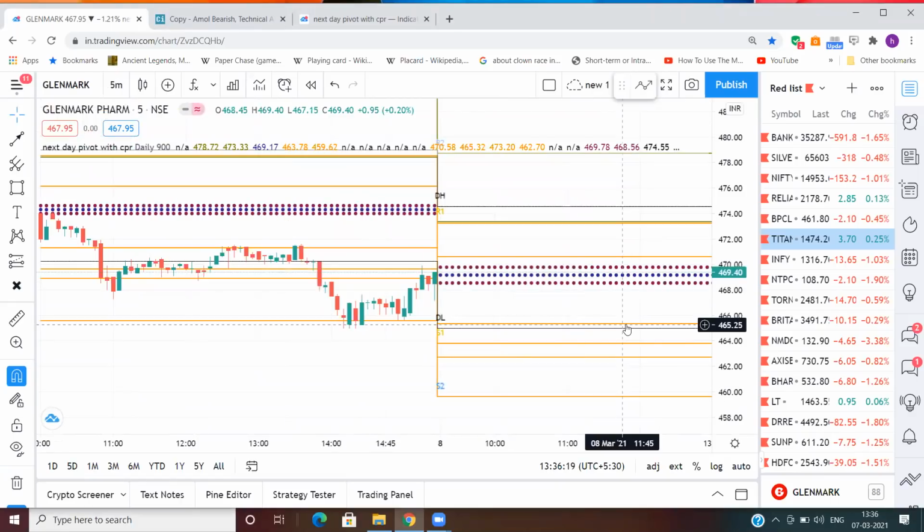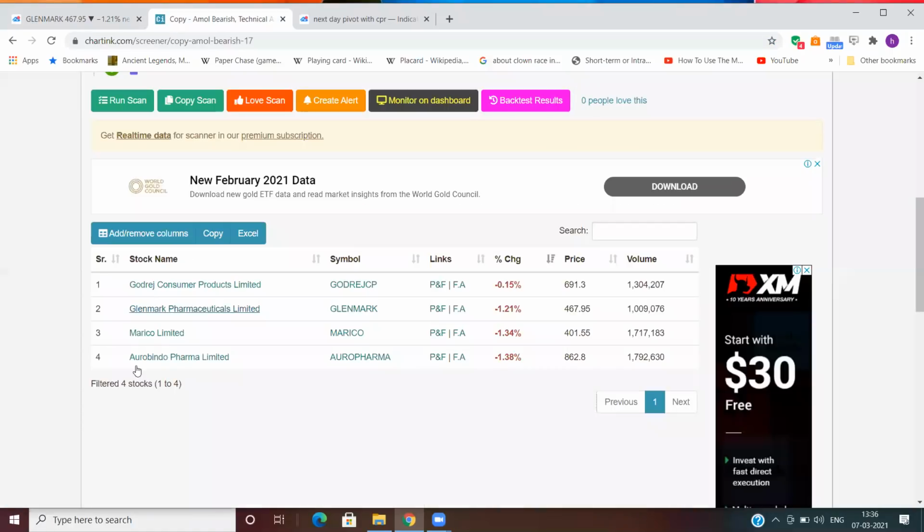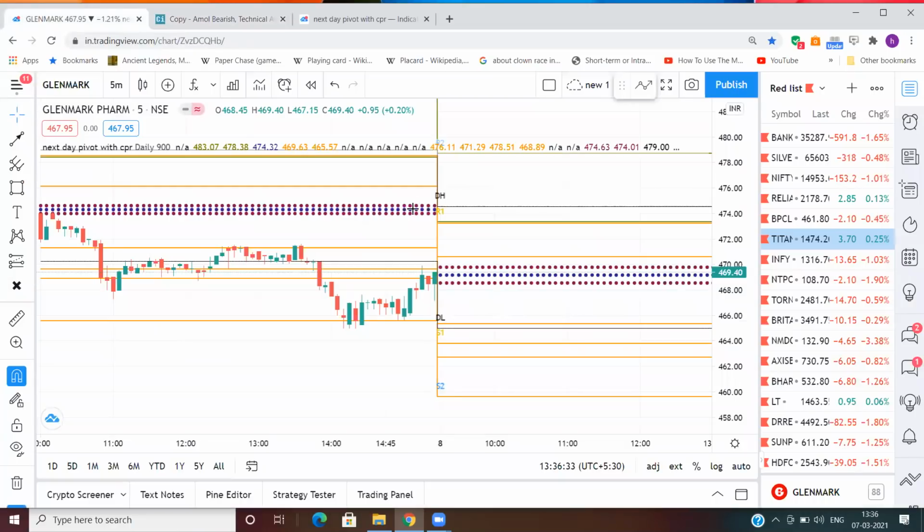Now just see, we have selected Glenmark from the list. Out of these four, you have to work on all four. I'm just telling you the steps I take. This is a lower value CPR. A candle hasn't closed below this CPR, but it is somewhere inside it, and it is a green candle.